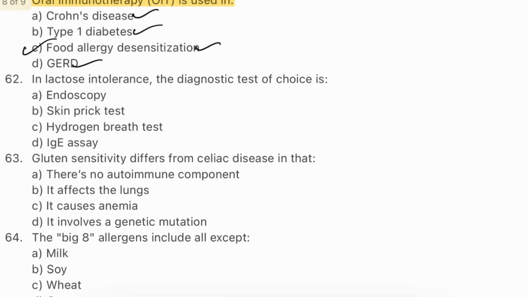Question number 62. In lactose intolerance, the diagnostic test of choice is endoscopy, skin prick test, hydrogen breath test, IgE assay. The answer will be C, hydrogen breath test. In lactose intolerance, undigested lactose is fermented by colonic bacteria.